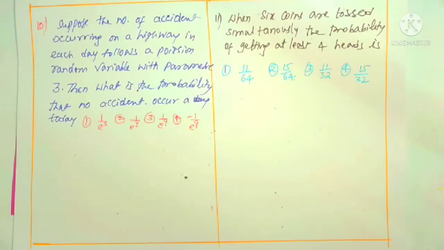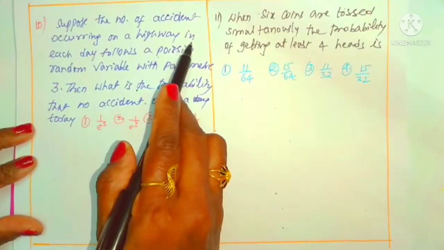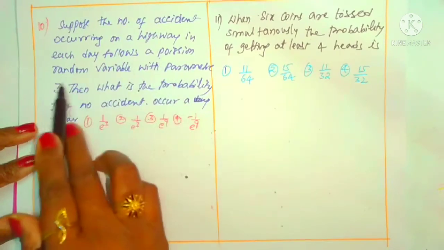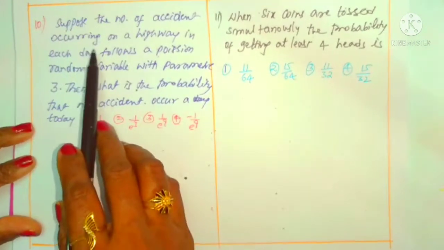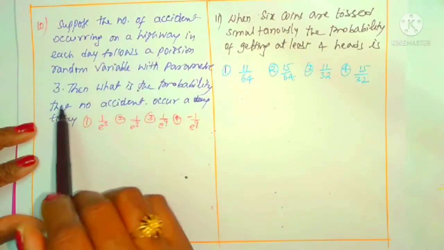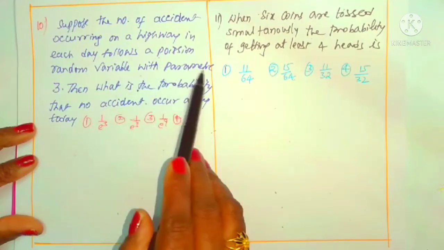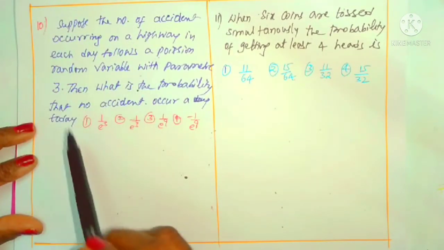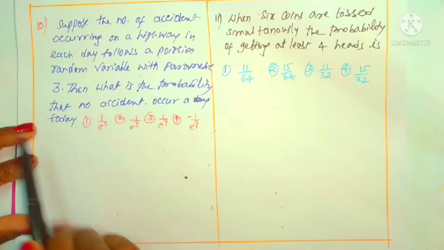Right. The question number 10. What is given? Suppose the number of accidents that occur on a highway each day follows a Poisson random variable. Okay, so there are some accidents that occur on a highway each day, and the random variable x follows a Poisson distribution with the parameter 3. What is the parameter? Yes, the lambda value is 3.